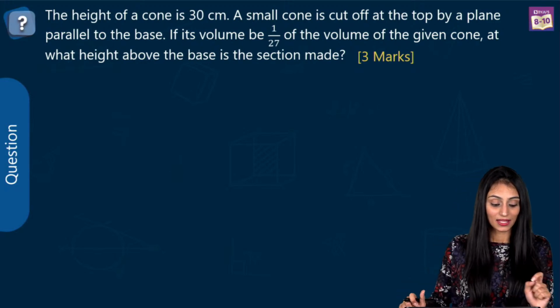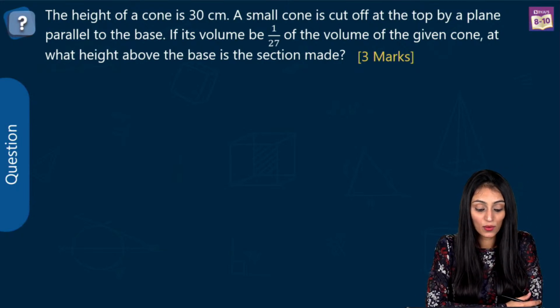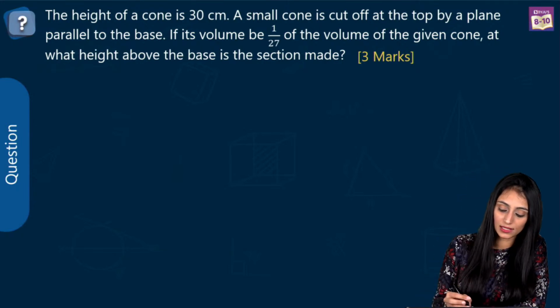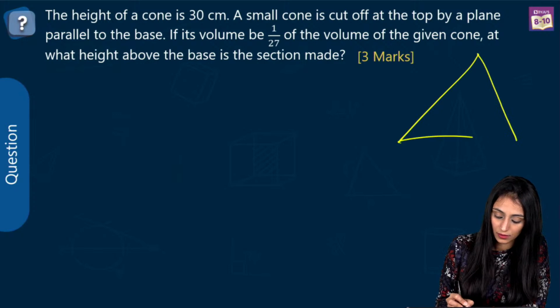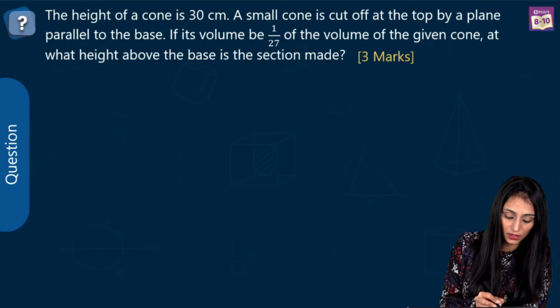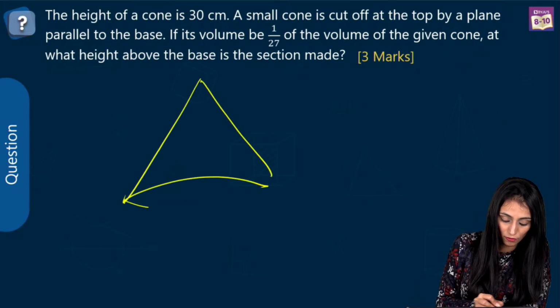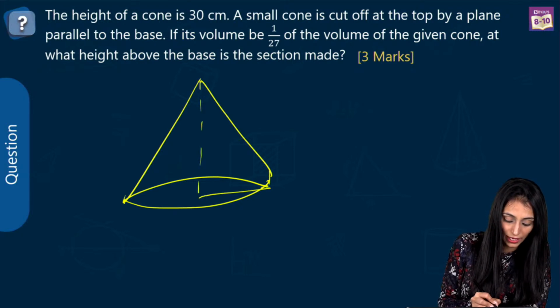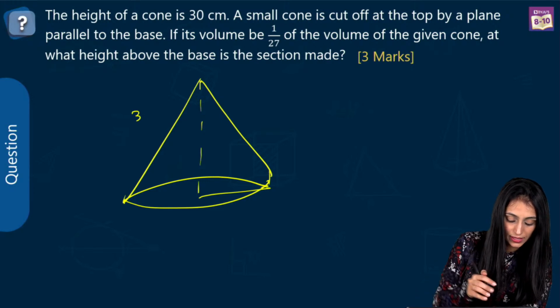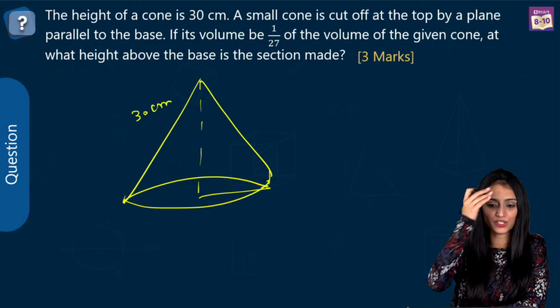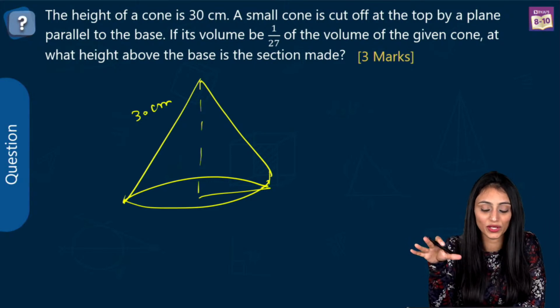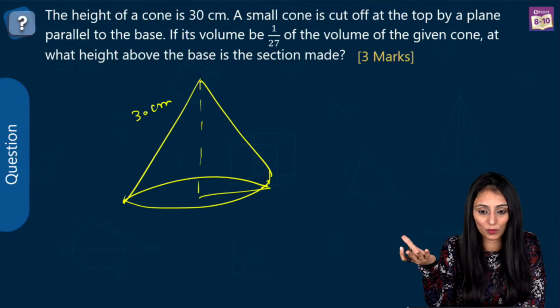Great. Third question. So it says the height of a cone is 30 centimeter. Okay, let's make a cone here. It has a height of 30 centimeters. Okay, we have the height of the cone, right? I'm writing here 30 centimeter. I'm just making a rough sketch first, right? I'm not very good with the drawing, so just showing you a rough sketch, then I'll show you the proper figure.